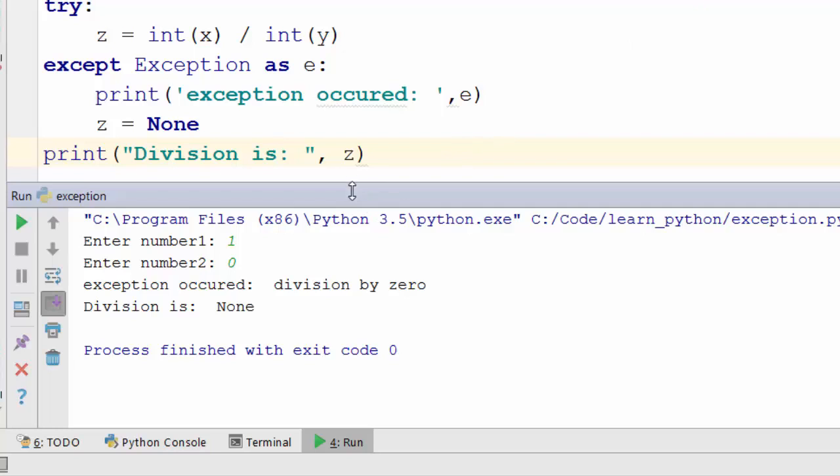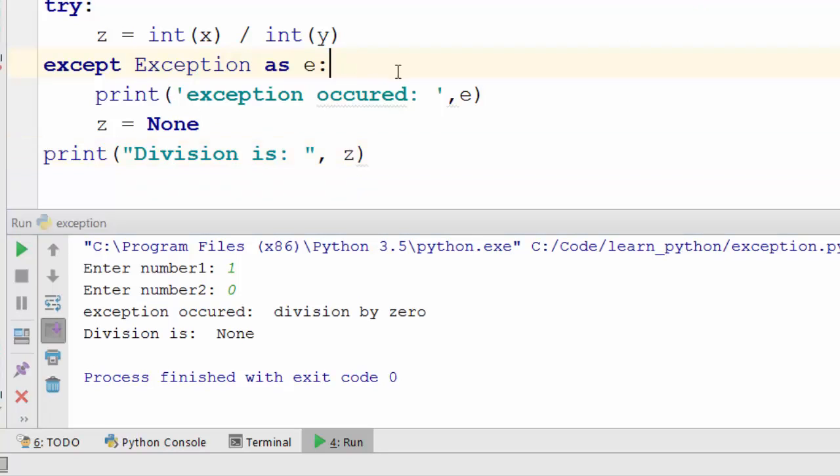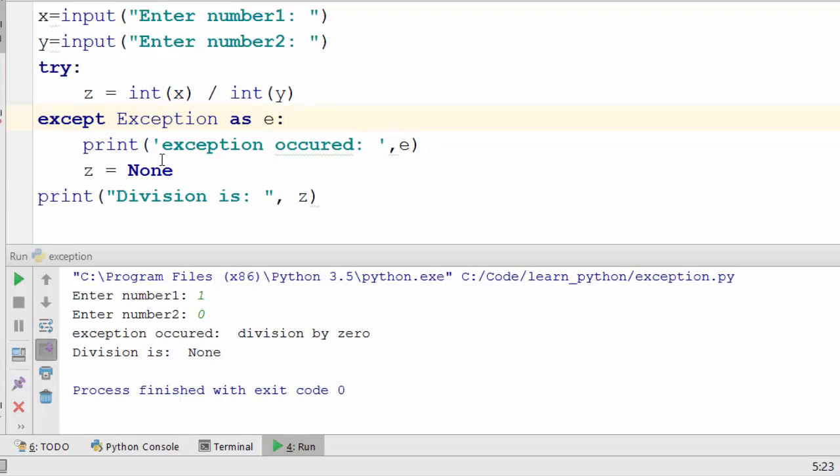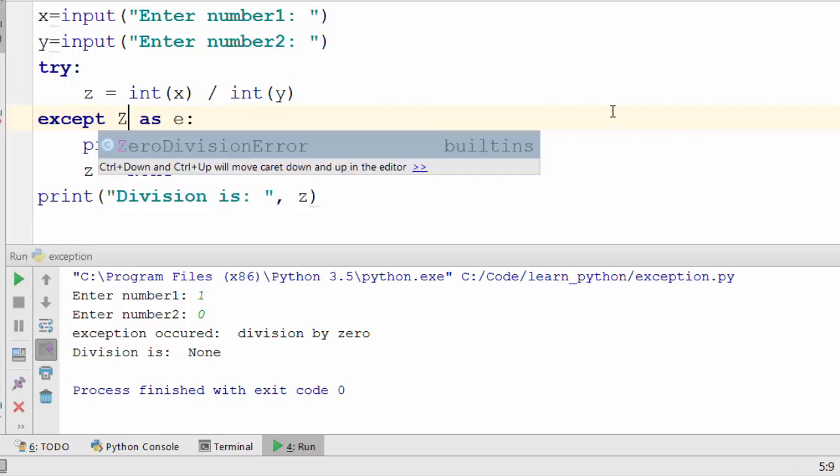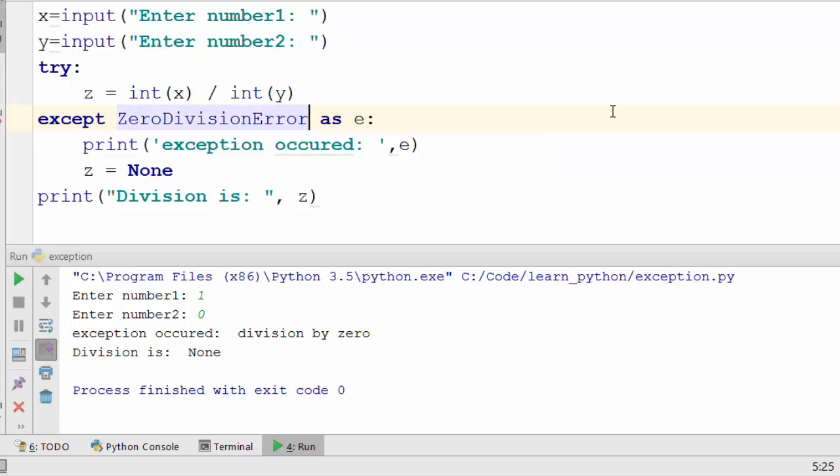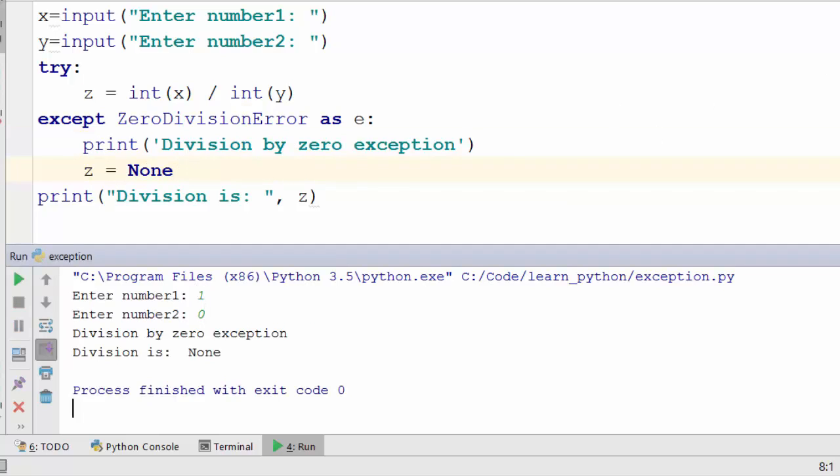Now here I'm handling an exception which is a very generic exception. What you want to do is handle a very specific exception. So for example, this exception is actually called ZeroDivisionError. Okay, and when that happens, you can directly write "division by zero exception". You don't need to even print it. This way you expect a specific situation and you handle that specific situation. It is not a generic way of handling things.